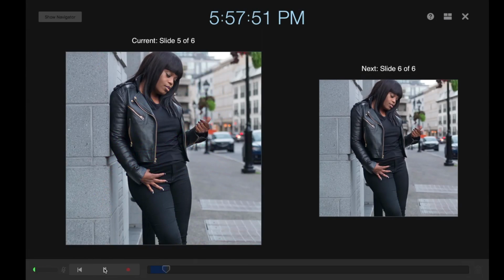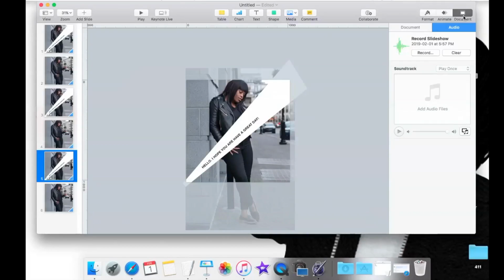And then let's play. And then you're just going to exit. And then if you press play, then you're going to play recorded slideshow.